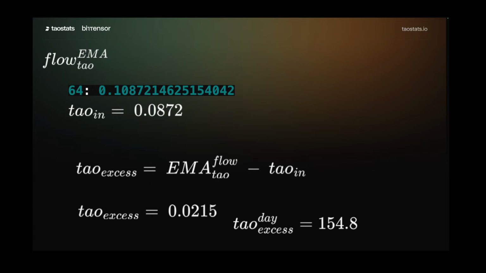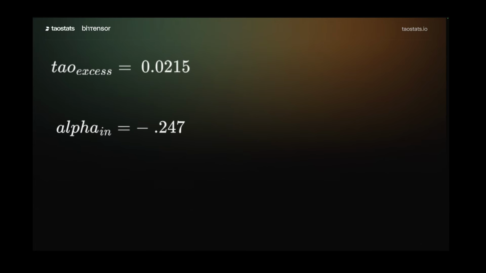So what happens is this excess tau gets sold into the liquidity pool, which decreases the alpha in by 0.247, and then that alpha is recycled. And so what the chain is doing is it's buying alpha and recycling it, causing the price to go up.